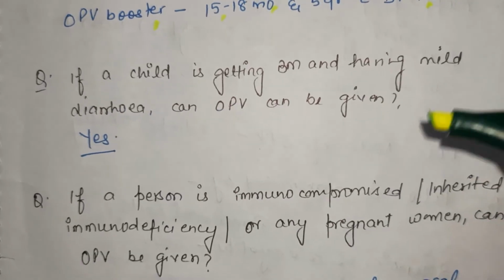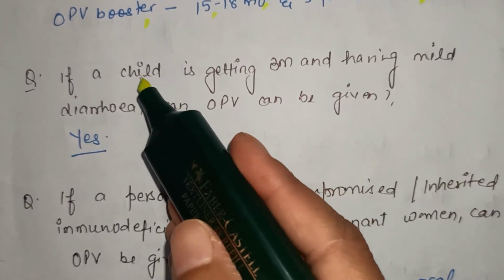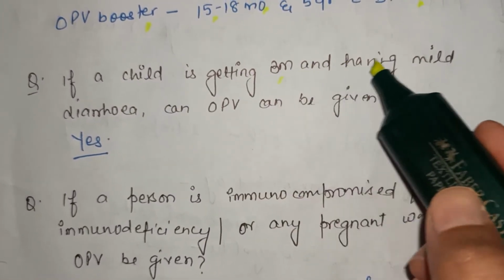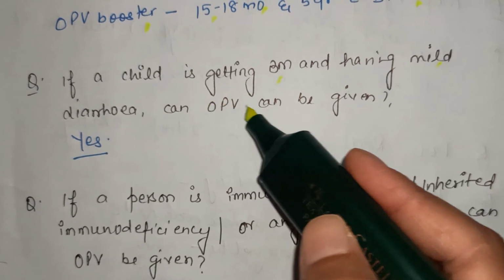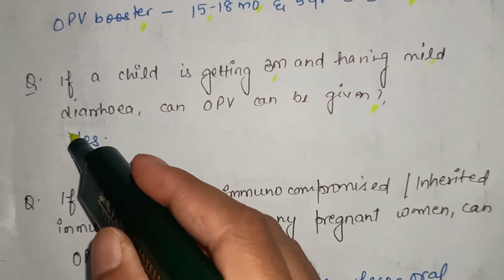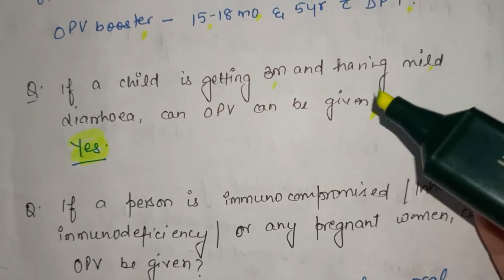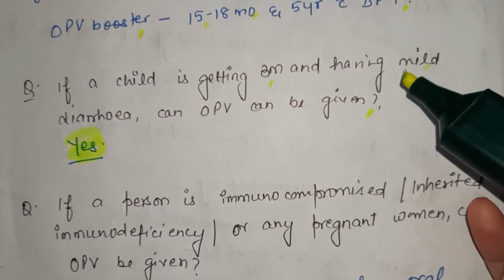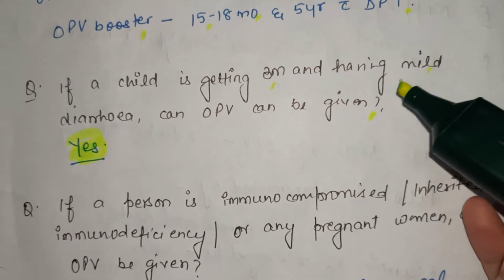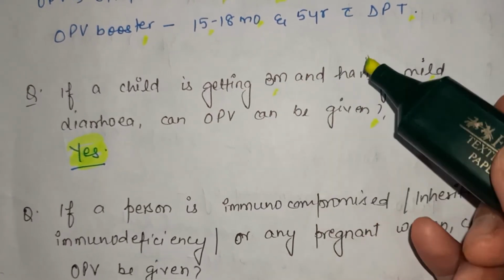Now we will see some confusion related questions. If a child is getting breast milk and having mild diarrhea, can OPV be given? Yes. OPV is not contraindicated if a person is having mild diarrhea, mild fever or respiratory disorder, acute respiratory distress, so the vaccine can be given.